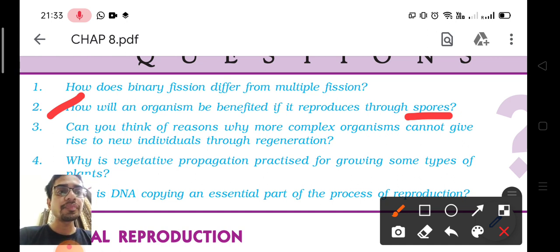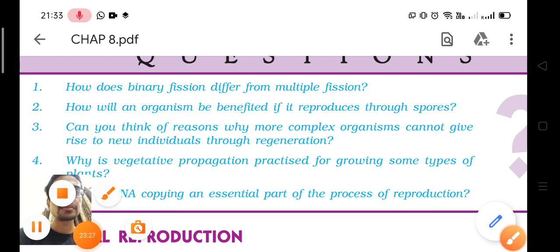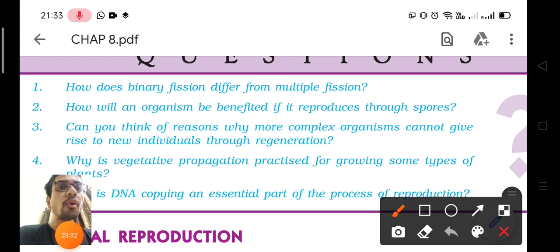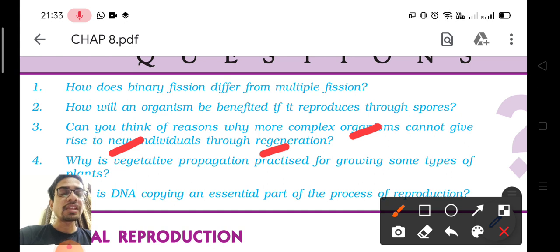Question number 3: can you think of reasons why more complex organisms cannot give rise to new units through regeneration? Regeneration takes place in multicellular organisms, but they are a little complex. But why can't more complex organisms like humans regenerate? Our body has different kinds of tissues and organs.